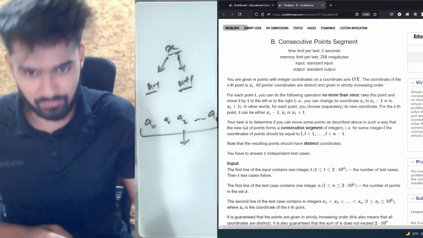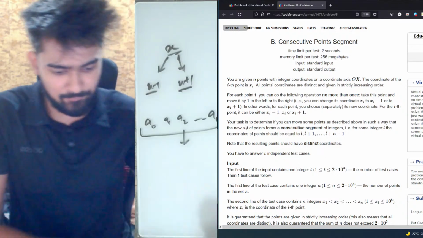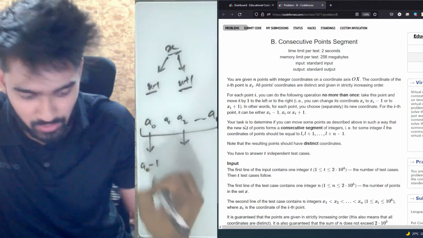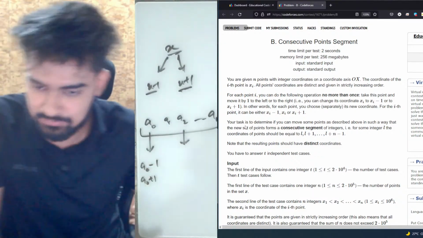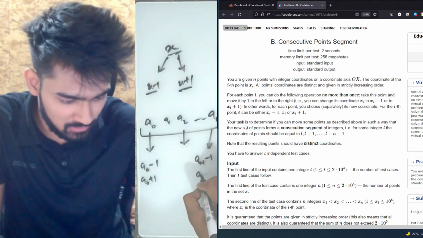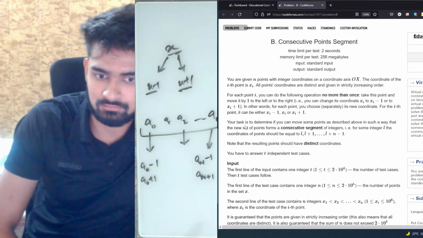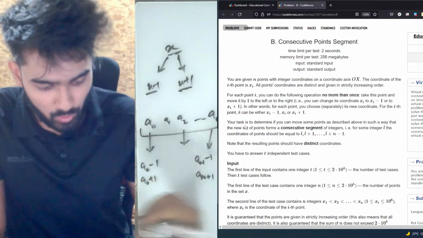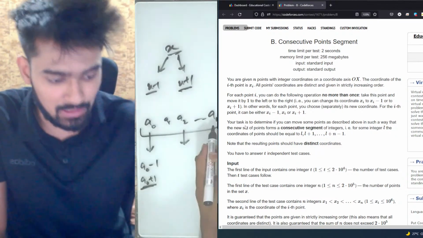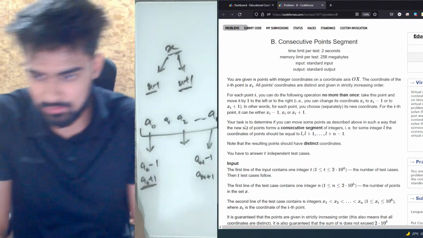If you see my very first element, it can either be made a0 minus 1 or a0 plus 1. The very last element can either be made an minus 1 or an plus 1. What I need is the difference of these to be equal to what? N.